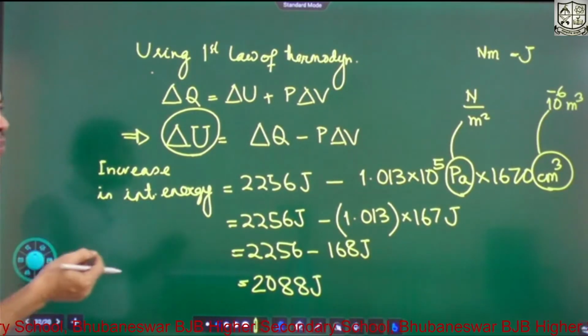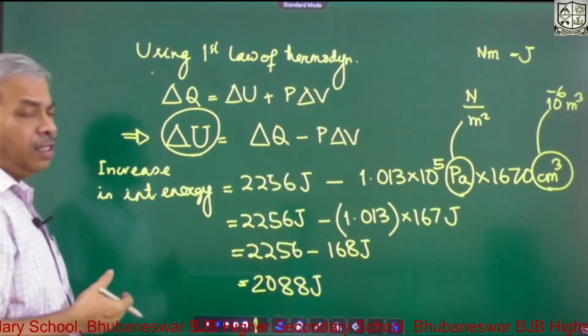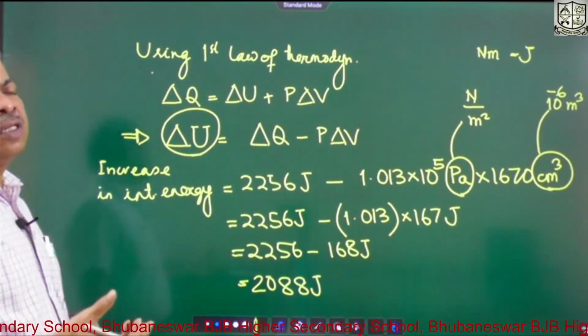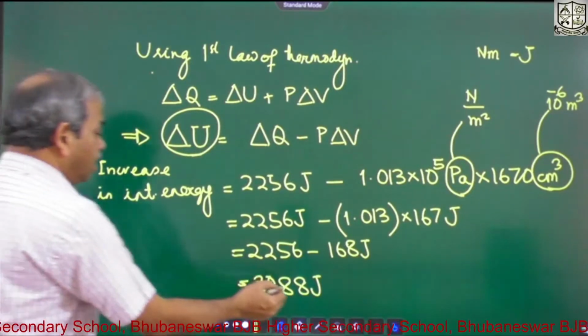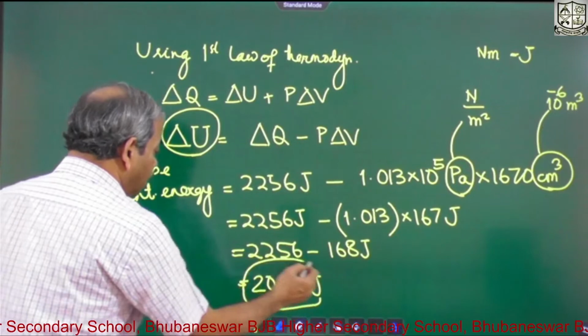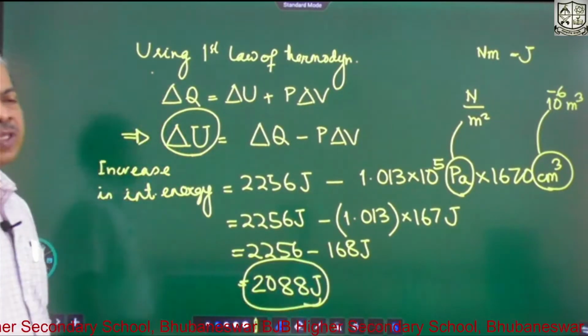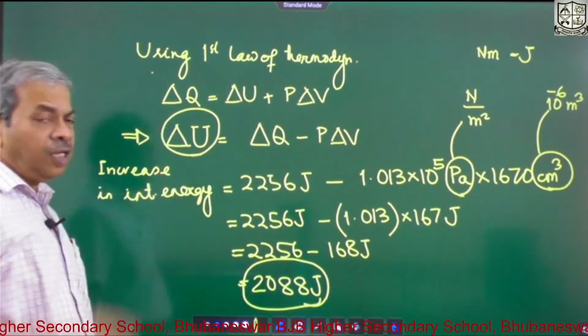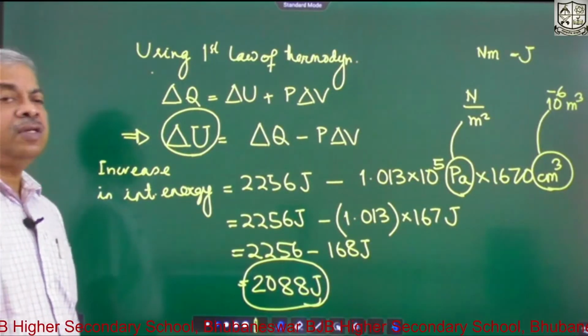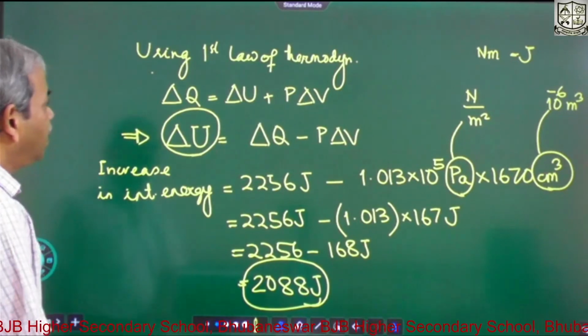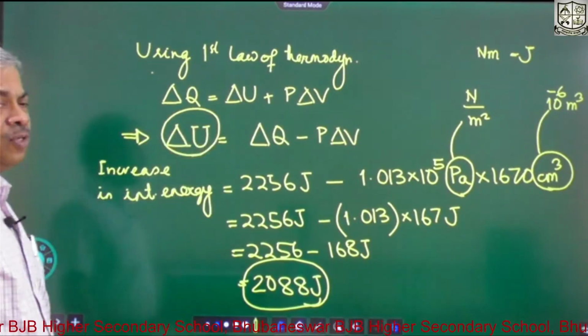When 1 gram of water is converted to vapor, this much is the rise in its internal energy. So this much heat it absorbs to get converted from liquid state to vapor state, and this is the application of the first law of thermodynamics.